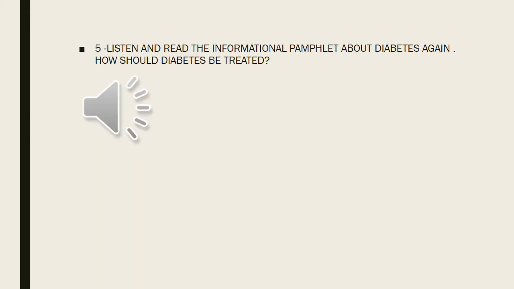Unit 7, Diabetes. Listen. Exercise 5, page 17. Information pamphlet about diabetes. Type 1 diabetes mostly affects children whose bodies are unable to make insulin. Only 10 to 15%.